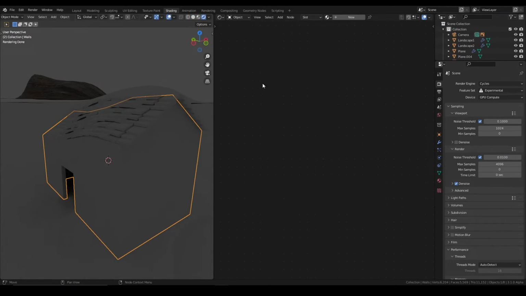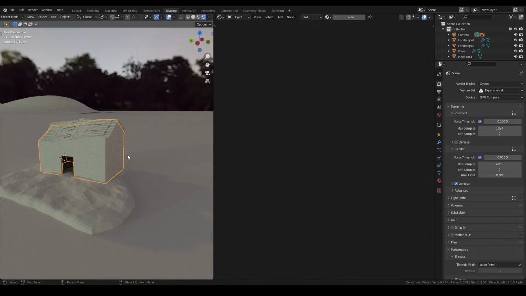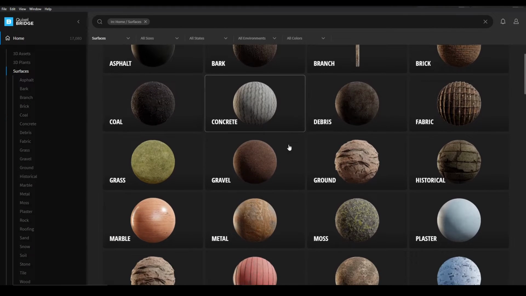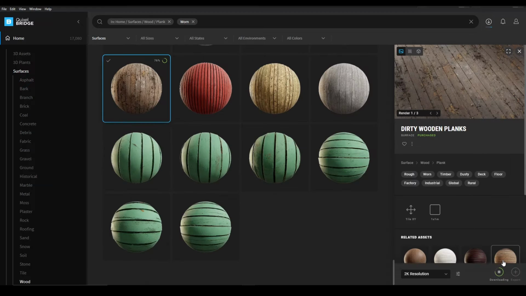When I use Blender, I don't like to work step by step. So, layout, modeling, texturing, I don't like that. I like to do everything at once. So right now, I want to know if my house is gonna look good. So I go to Quixel Bridge and choose a bunch of textures. One for the wood and one for the rooftop. Actually, that's 2 textures, but anyway.